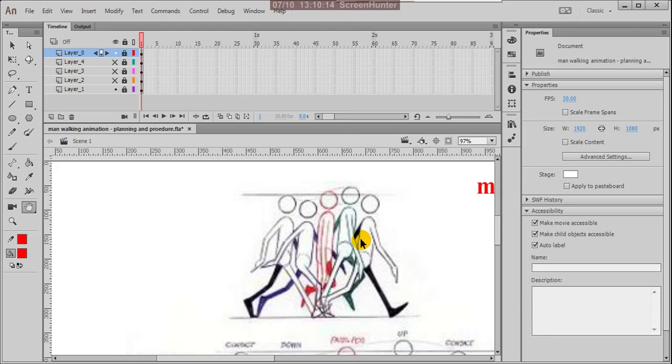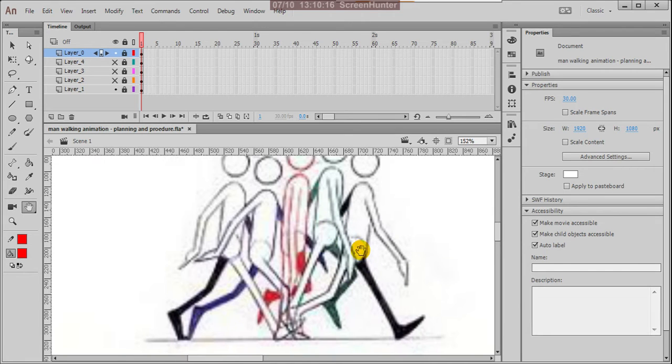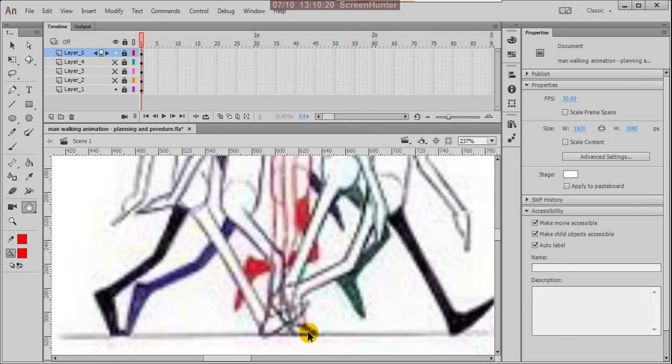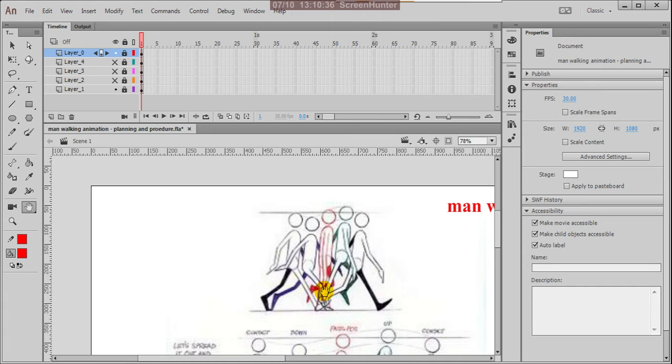And in the second contact, this leg is touching the ground, but the torso is going up, and this area is touching the ground. So that means it is a half cycle.